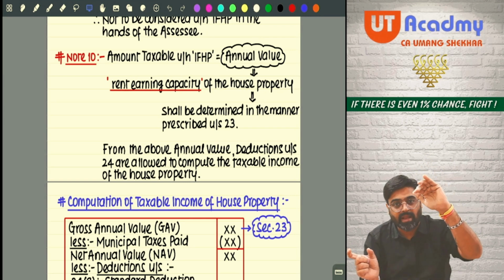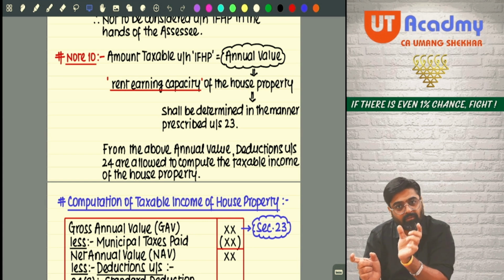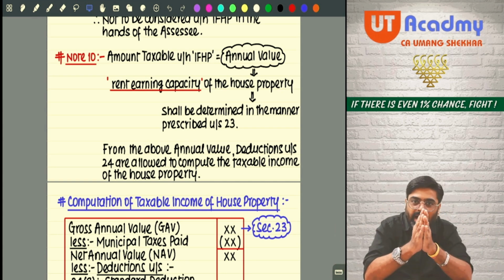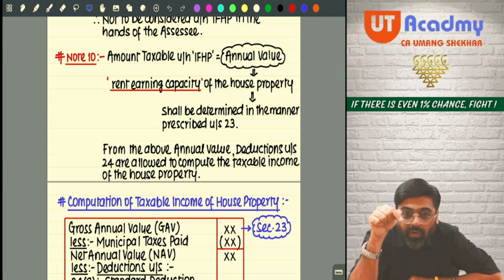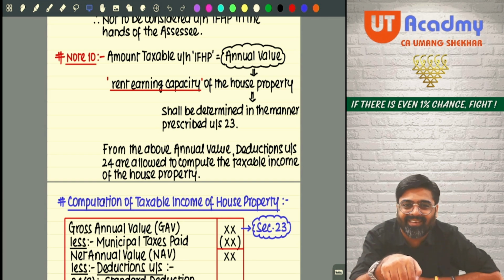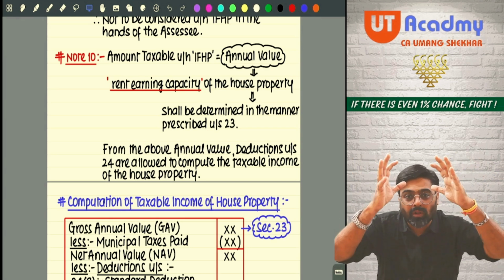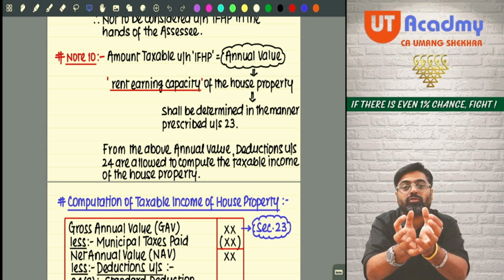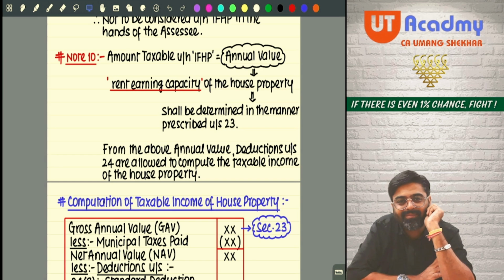Second property: calculate annual value, take section 24 deductions, you will get the final income of the second property. Likewise, do it for all the properties. Now you have the final income of all the 5 properties. Add all of them, and there will be a single amount, that is the income of this head, the income of house property head. It comes after calculating the income of all the sources and adding them together to give you one figure.